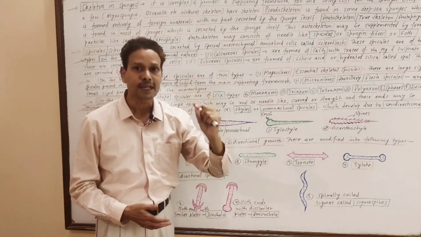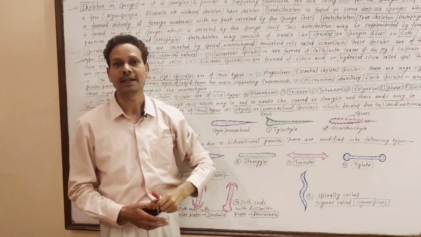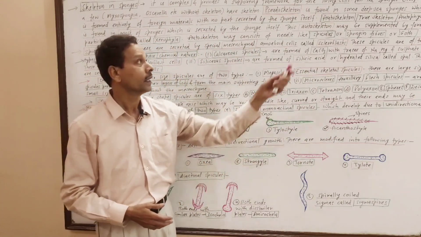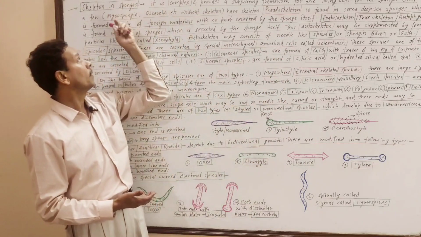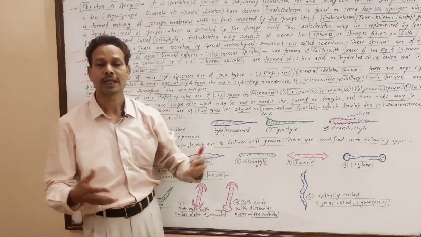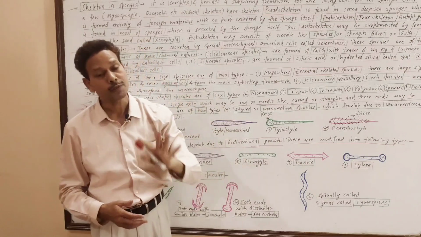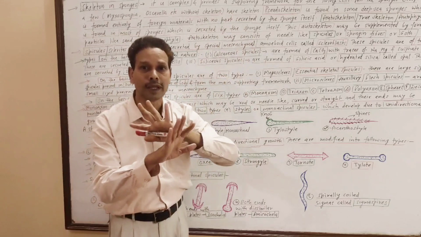Water vascular system or canal system we have already discussed, and in today's lecture we will cover skeleton in sponges. Note down, skeleton in sponges provides a supporting framework to the body. In some sponges which are exceptional, like Myxospongia and Oscarella, the skeleton is absent. NEET students, note down, there is no skeleton in these sponges.